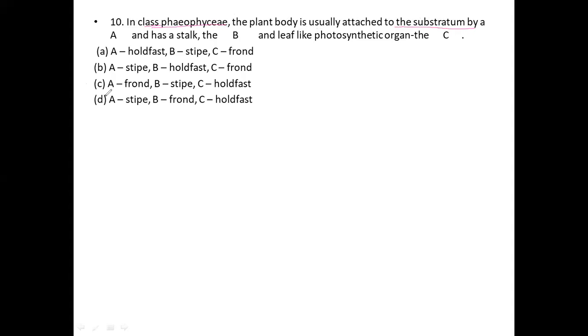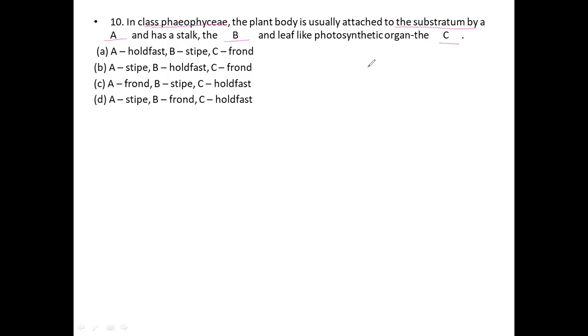A is what? They have given four options. A, hold fast; B, stalk; then leaf-like photosynthetic organ; C is what?